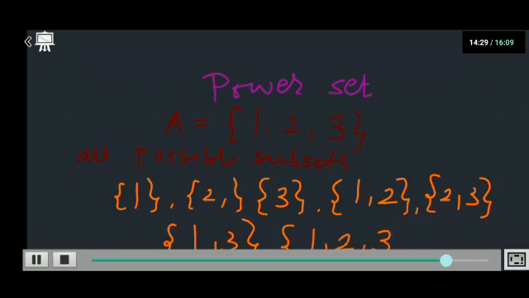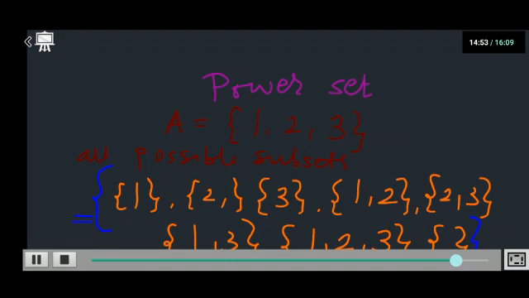Then I can take 1, 2, then I can take 2, 3, then I can take 1, 3, then the set itself, because every set is a subset of itself. And never ever forget, the null set is a subset of each and every set.